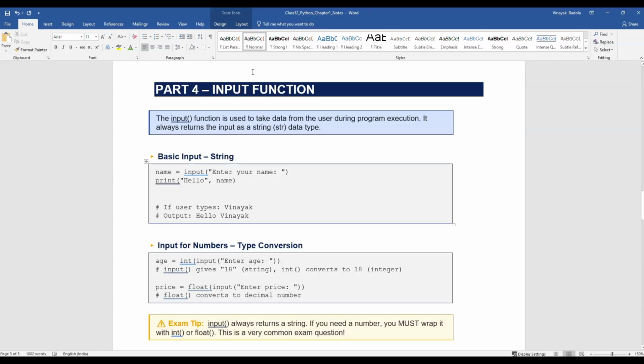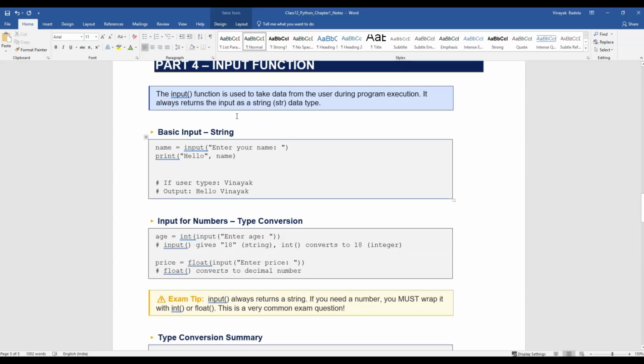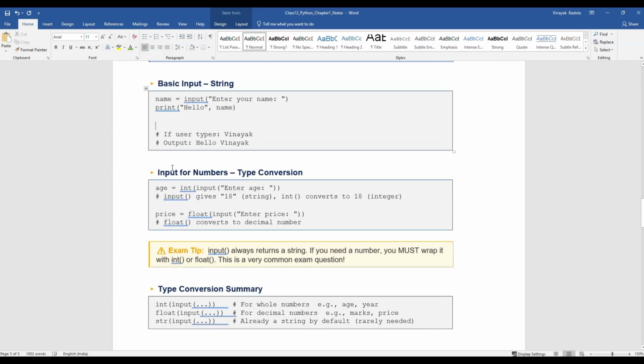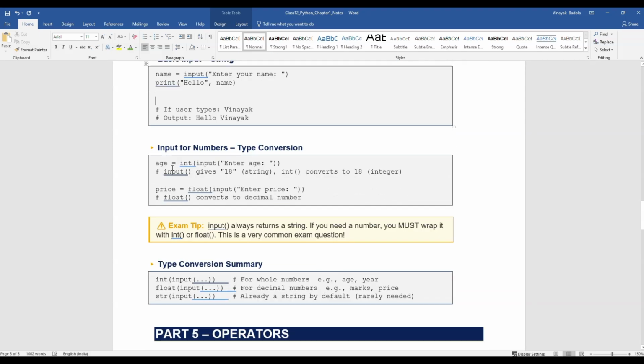Later in the second part, I will do the coding in VS Code, so it will be easy for all of you to understand this function. I will show you all the code, how it runs and how it works in VS Code in the second part. So let's come to another section, that is input for number type conversion.